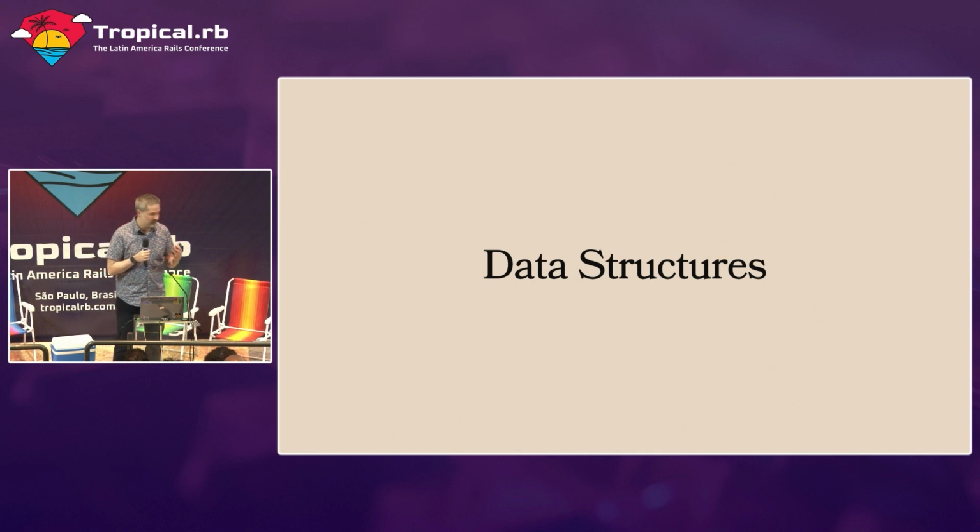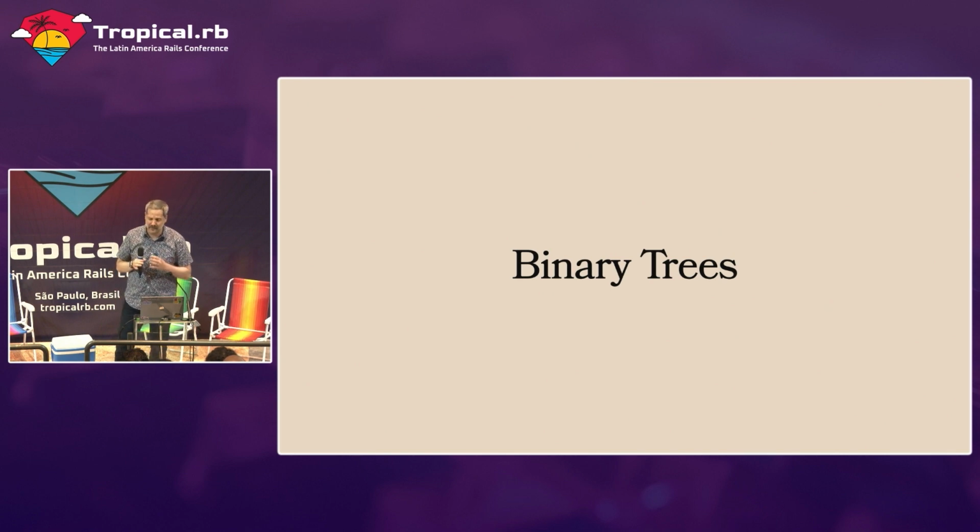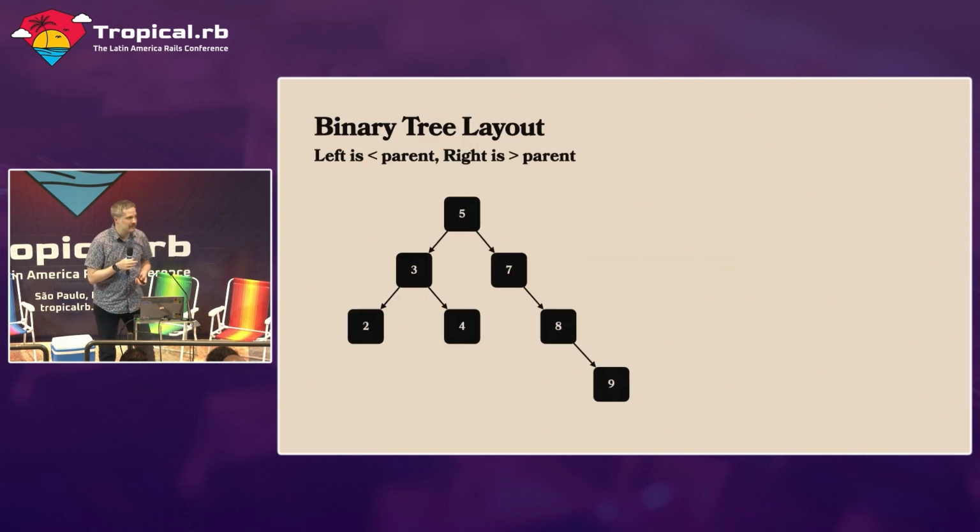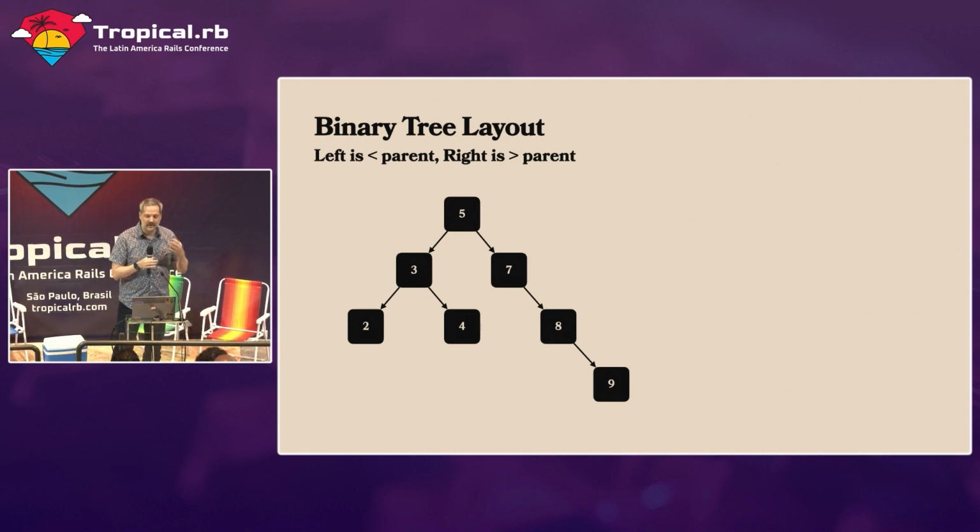So the first thing we're going to talk about are data structures, and I want to talk about binary trees. A binary tree is a very simple data structure. It looks like this. A binary tree is a type of tree where the value of the child node on the left-hand side is smaller than its parent node, and on the right-hand side, the value is larger than its parent node. And we can divide all of these up. In this case, 3 is less than 5, so it's on the left of 5, and 7 is greater than 5, so it's on the right of 5. So you can see how we would divide up this tree.